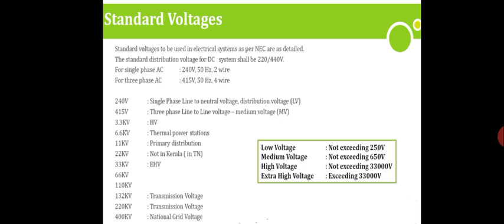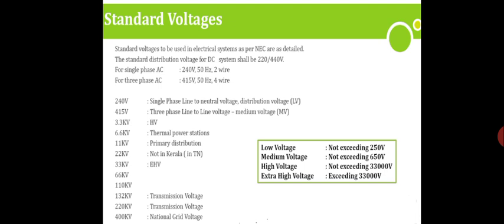the voltages are standardized based upon the National Electric Code, and it is categorized into four: low voltage, medium voltage, high voltage and extra high voltage. Low voltage is the voltage which is not exceeding 250 volt, that we call low voltage.